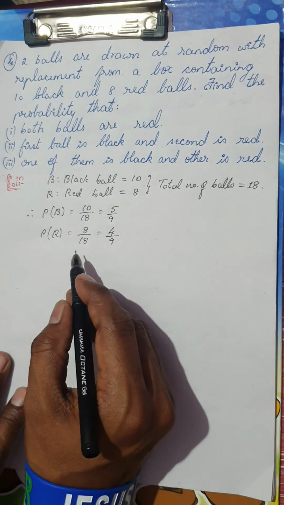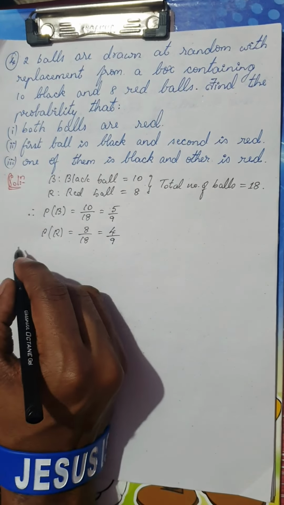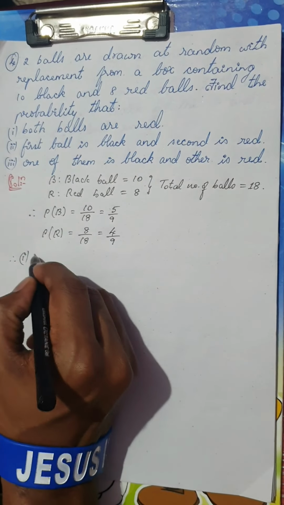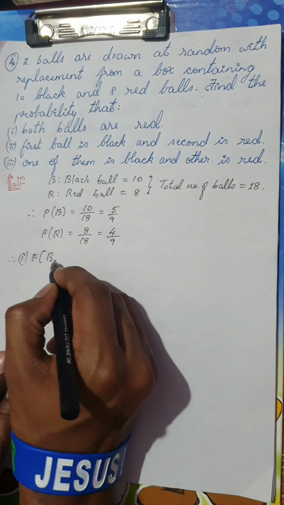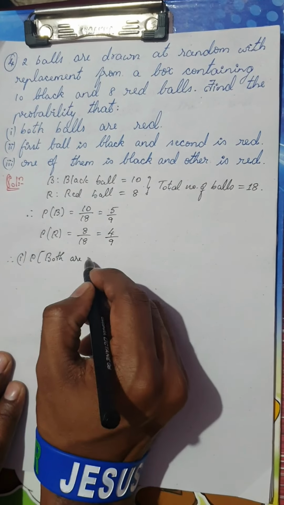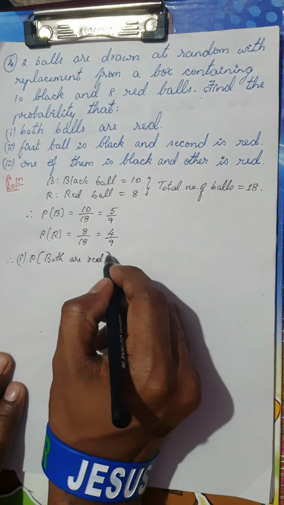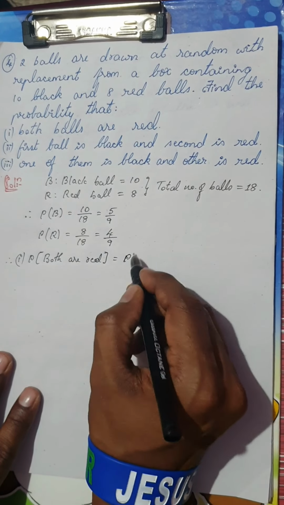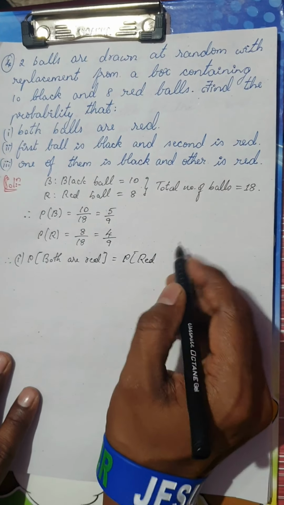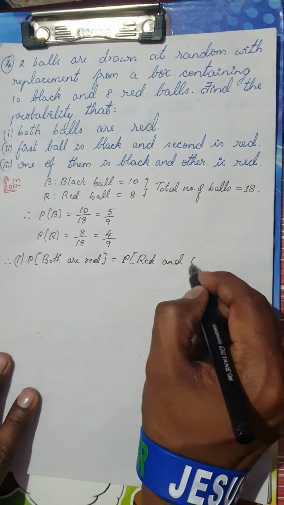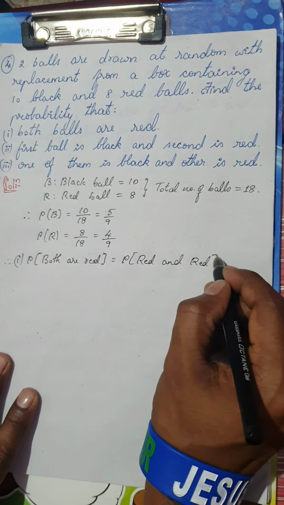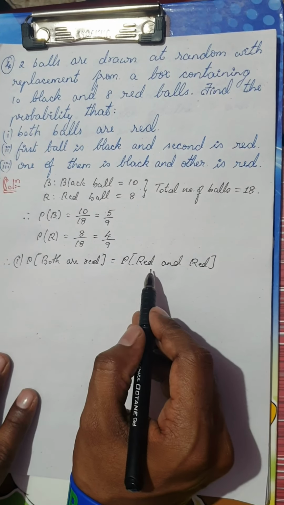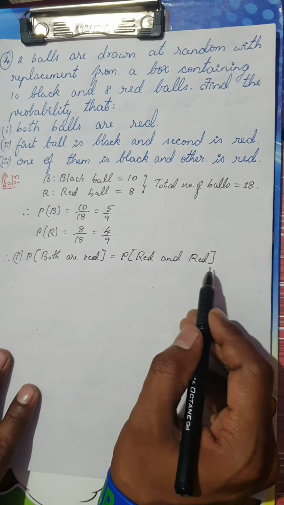Now remember, therefore, the first case is probability of both are red. What is the probability of both are red? So this is nothing but probability of red and red. So I want red in the first pick also and red in the second pick also.